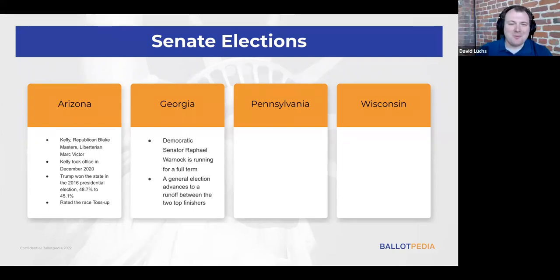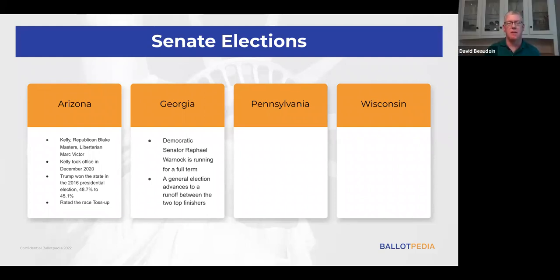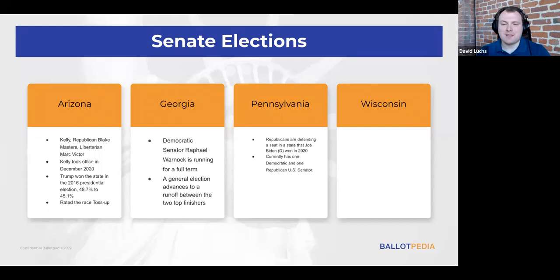Fascinating. Let's look at a couple of the races in the Northeast and Midwest, Pennsylvania and Wisconsin. So these 2 races are actually somewhat similar. Yes, they are. Pennsylvania and Wisconsin have a very similar profile. So both states are places where Republicans are defending a seat in a state that President Joe Biden won in 2020. And both Pennsylvania and Wisconsin are 2 of the 6 states that currently have 1 Democratic and 1 Republican U.S. Senator. Well, let's start with Pennsylvania. What's going on in that race?